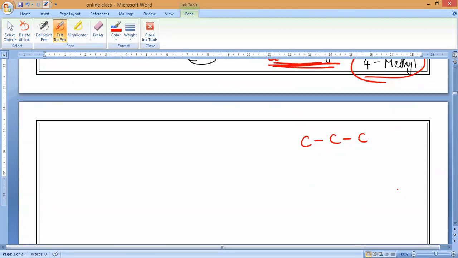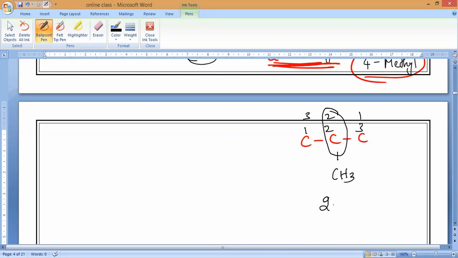Now, here is one more question. Now I have only 3 carbons. The methyl group is present at the middle, second carbon. Now how do we proceed? Left to right or right to left? Anything is the same. So 1, 2, 3; the same way you can take 1, 2, 3. If 3 carbons are present, we can choose either left to right or right to left. Always it will give you 2 methyl. Is it okay, guys?